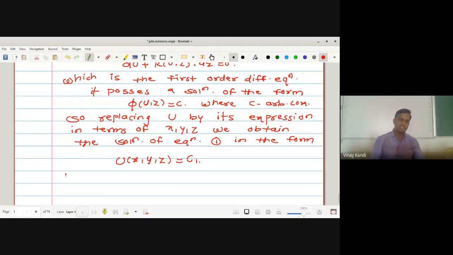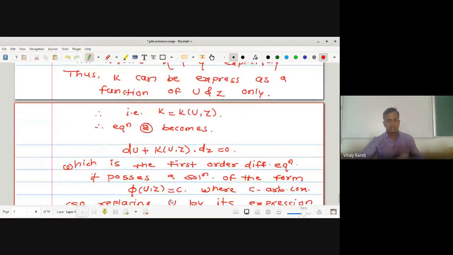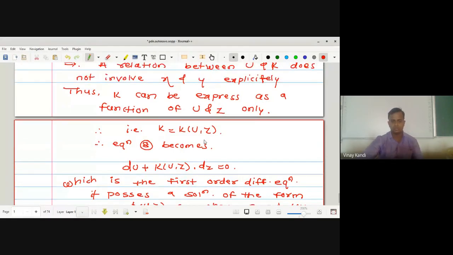This shows that x̄·dr̄ equal to 0, the Pfaffian differential equation, is integrable. Such a function u(x, y, z) equal to c1 exists. From this we can show that if x̄·dr̄ is equal to 0 then the function is integrable, and if the function is integrable then x̄·dr̄ is equal to 0.